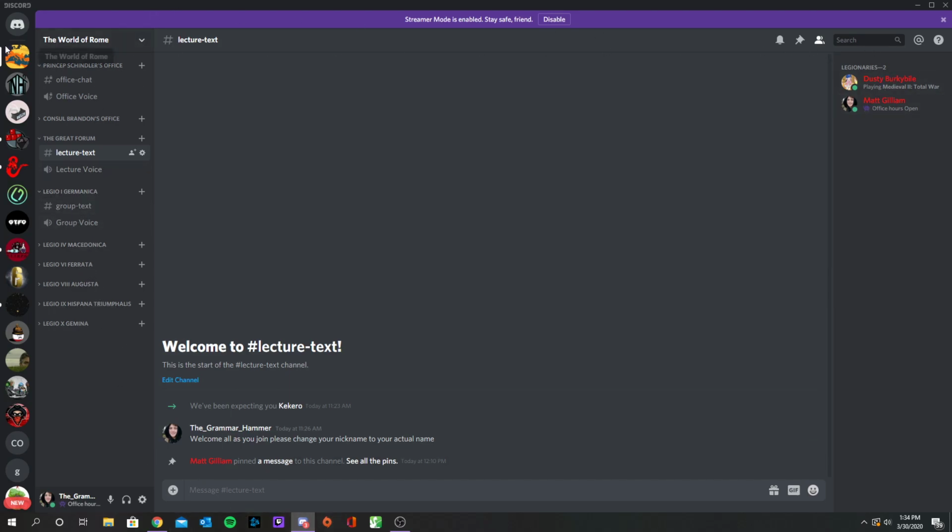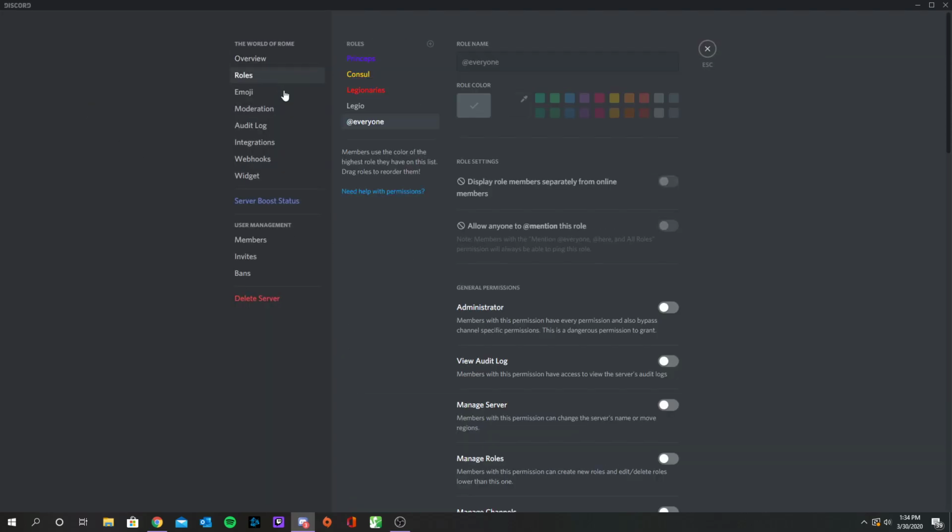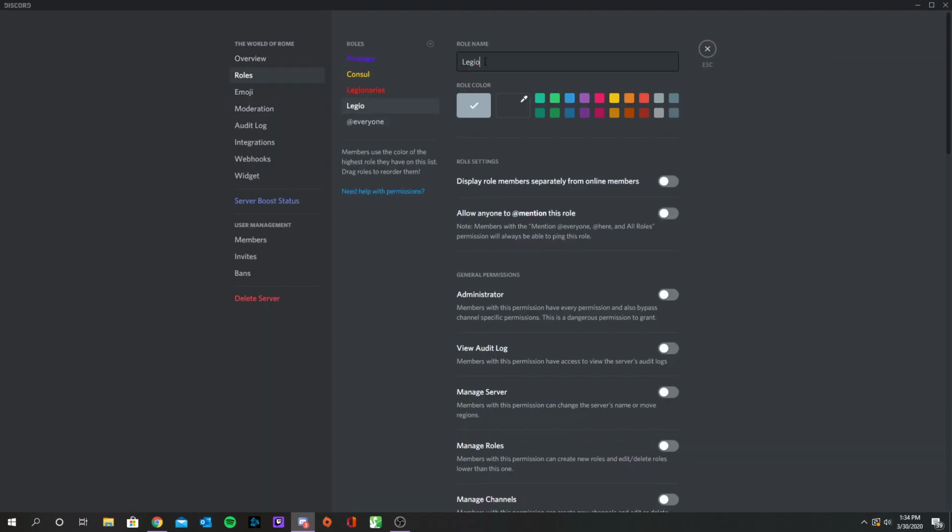So let's go back over here to the roles section where I was editing everything. Server settings, and then we're going to go to roles. You can see I called it Legio I Germanica, and I probably spelled that wrong. But look, you can also change the color of these roles. So that one could be that color if you'd like. I don't know the traditional Roman colors of the legions, but I'm assuming that's what you'll probably want to change them to.